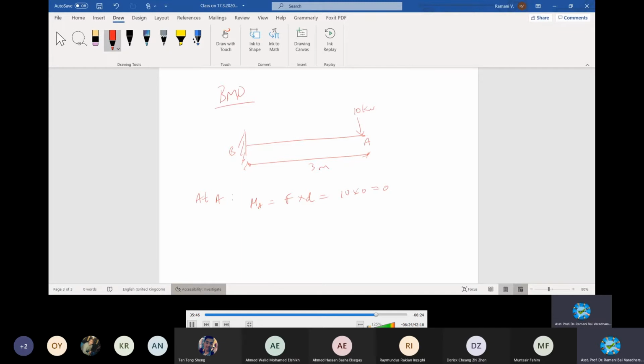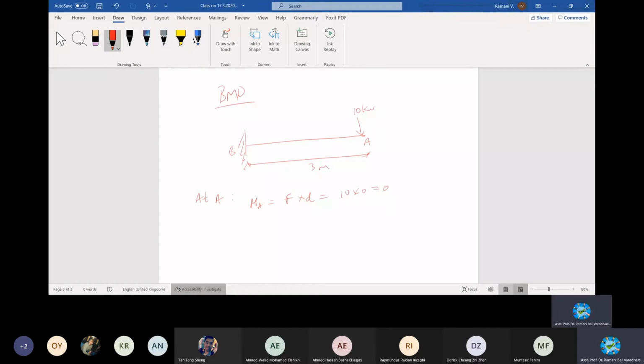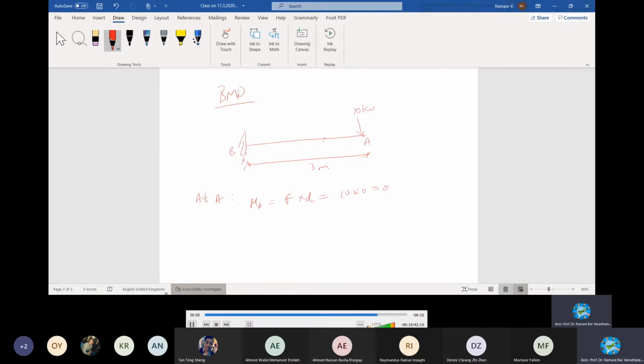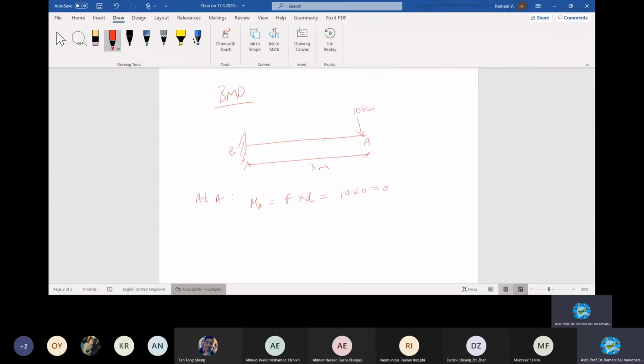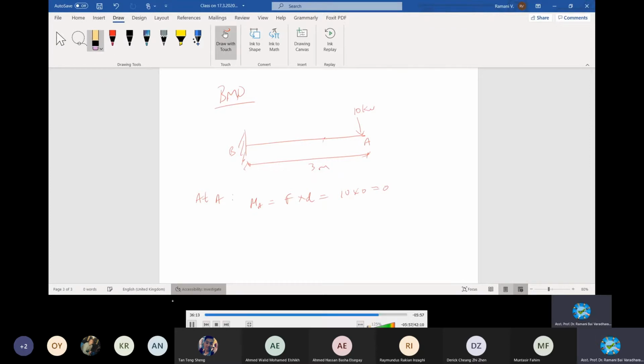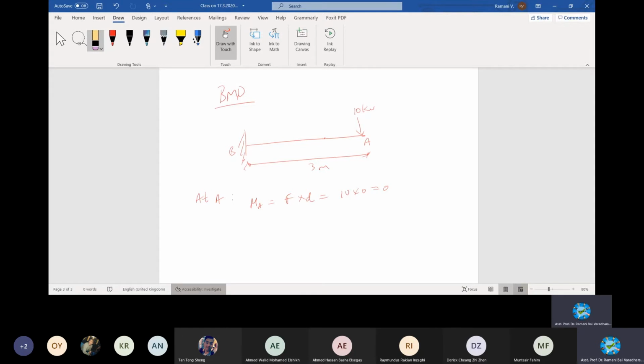Just move from A to the left. What will happen? Until B, there is no change, right? We don't have to bother about it. Even if you calculate every meter, it will be the same, because it is one time, right? 1 meter, 1 meter, 3 meter. It will be 10, 10, 10 only. It remains the same. Check, for example, C. Moment at this point will be load 10 times 1. It will be 10 again. So no need to bother about this. It is there until it reaches the point B, because there is some restraint, a fixed end moment which is causing the value to change.